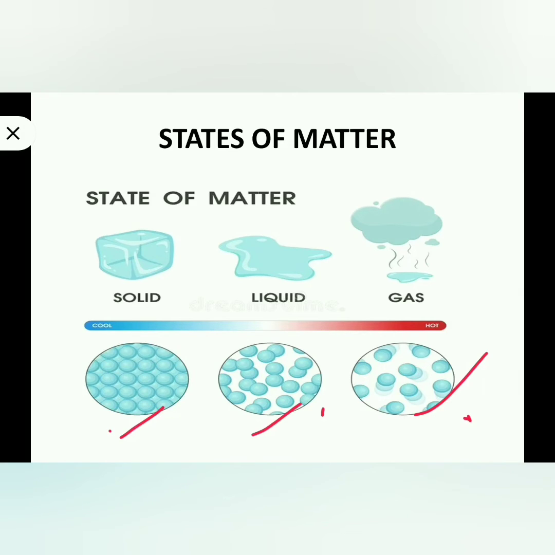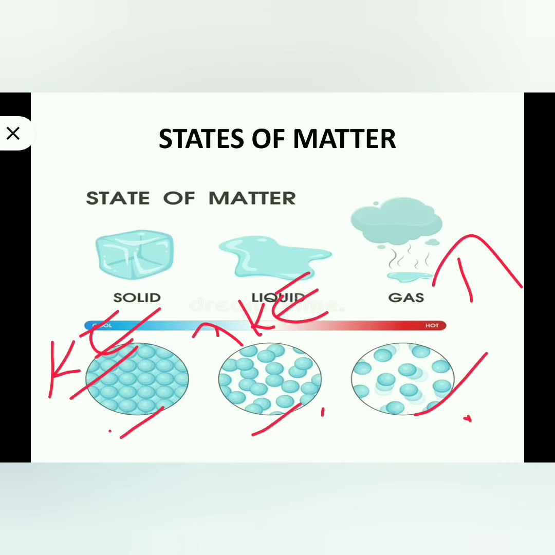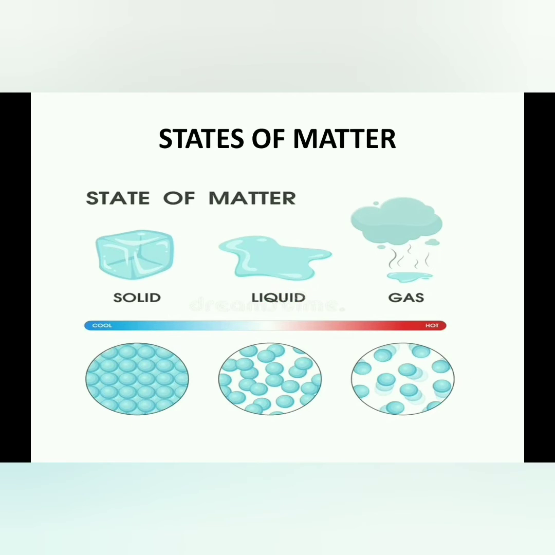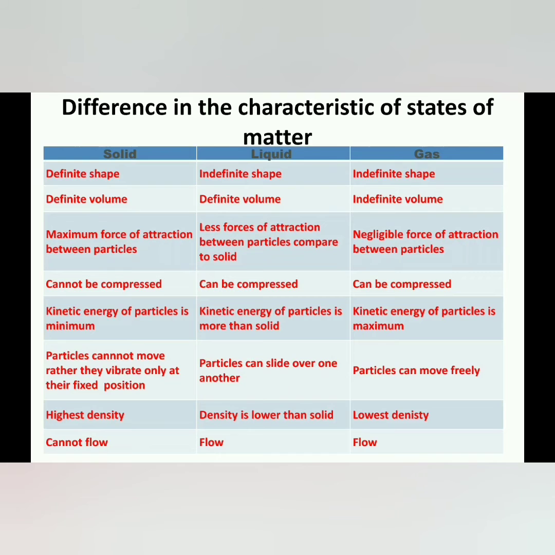So when we are discussing kinetic energy, solids are closely packed, so they can't move much. So there is very little kinetic energy in the case of solids. Compared to solids, liquids have a little more kinetic energy, and in the case of gases, very high kinetic energy. In the case of solids, particles can't move, they are in fixed positions. But in the case of liquids, they slide over one another. In the case of gases, they move very freely.